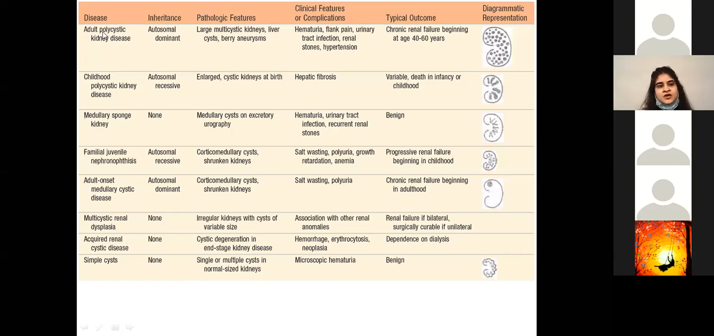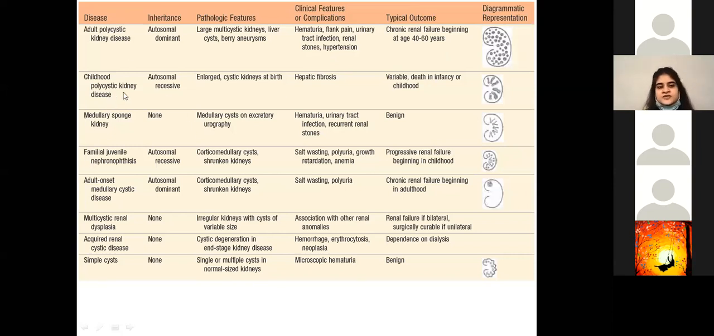So number one, we're talking about adult polycystic kidney disease, which is the dominant version. It has large multicystic kidneys, liver cysts, and berry aneurysms. These are the pathological features. Complications may include hematuria, flank pain, urinary tract infection, renal stones, hypertension, and chronic renal failure beginning at age 40 to 60 years. They've also given you a diagrammatic representation as well. So there are multiple cysts that are present.